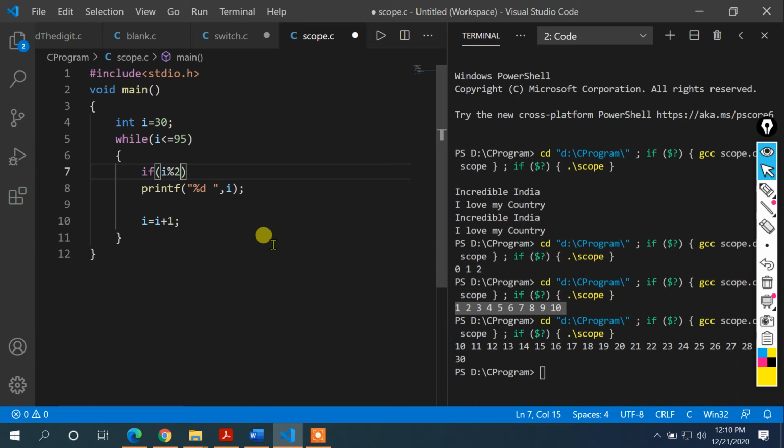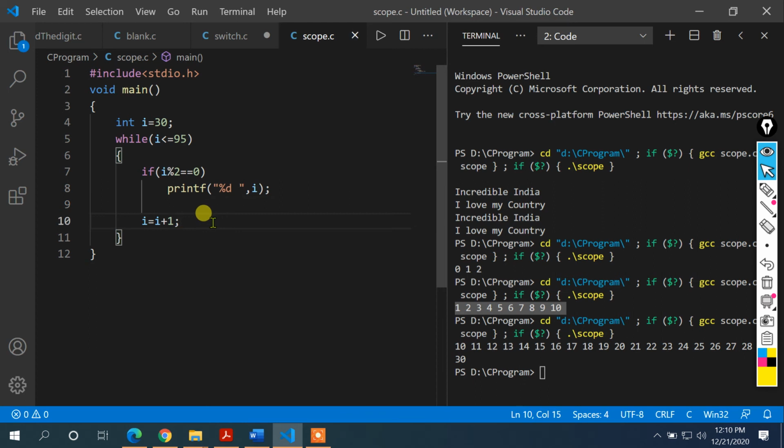So if I percentage 2 is double equal to 0, that means when I divide the I value by 2 and get a remainder of 0, then obviously I am going to print it. All other I values have to be skipped. That means I am not going to do anything for those, which is why there is no else statement. So you can easily notice the even numbers getting printed over here.